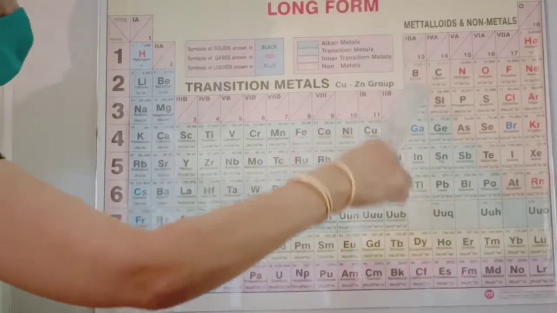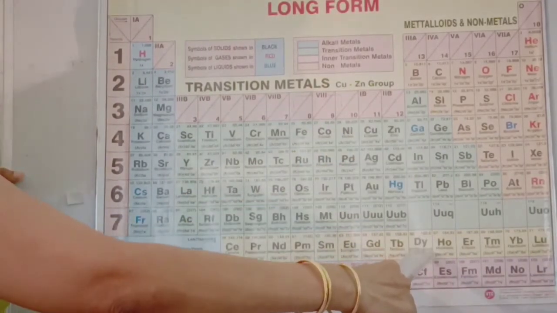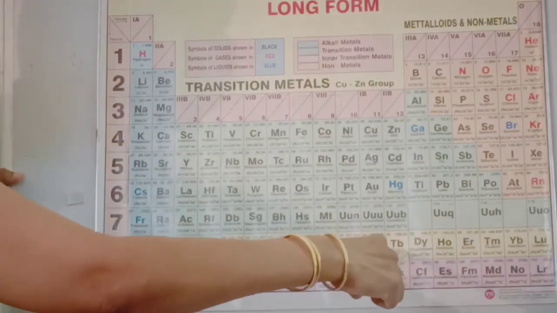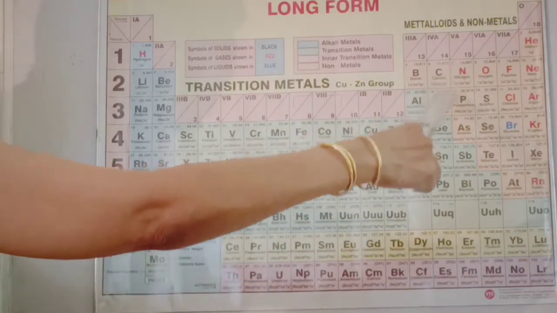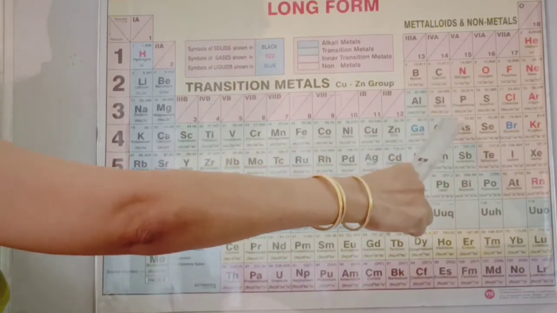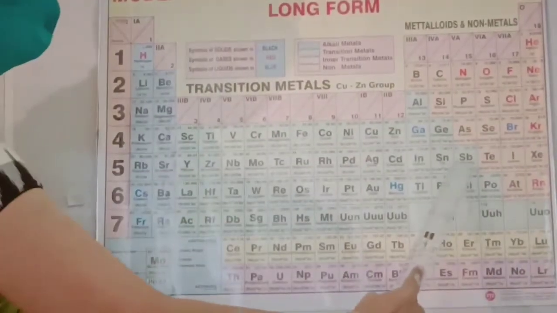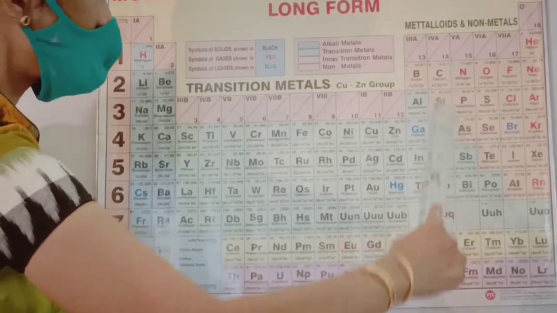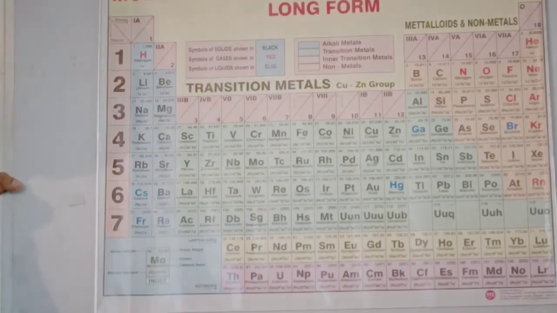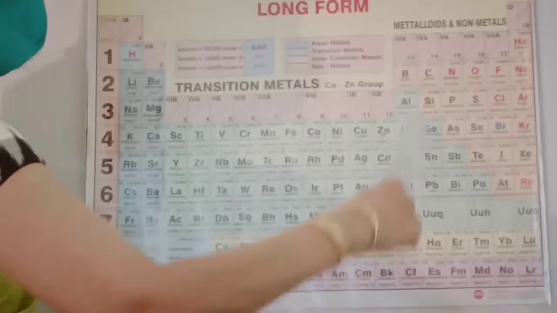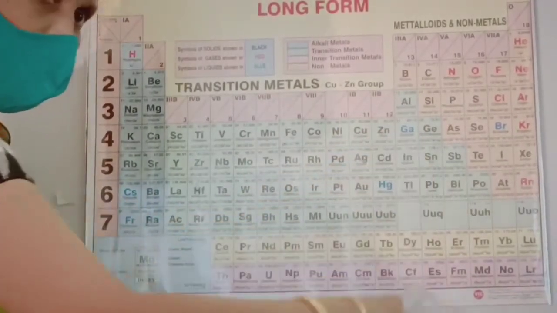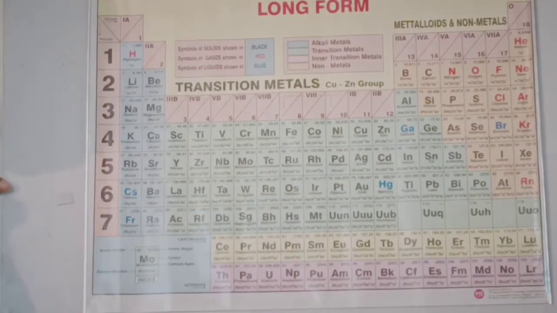But when we talk about groups, from top to bottom, you see here carbon, silicon. Silicon is a metalloid, but in the same group lead is a metal. So when going from top to bottom in a group, the metallic character is increasing.